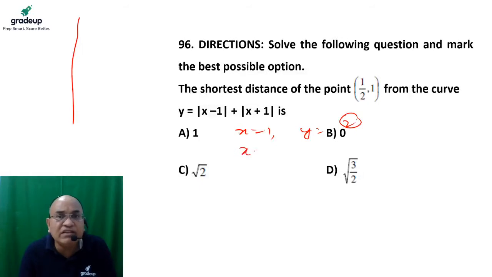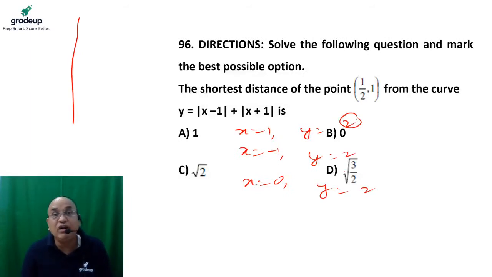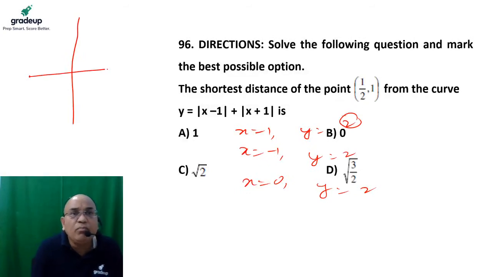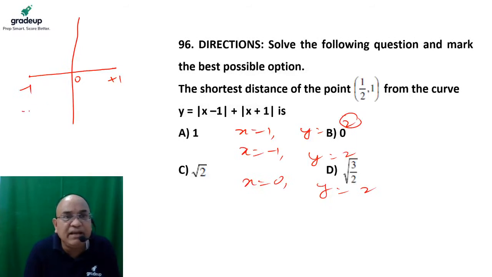If I put x equal to -1, then the maximum value of this function is again 2. And if I put x equal to 0, then the value of this function is again 2. Are you getting my point? It means from -1 to plus 1, including 0, the value of the function remains the same.